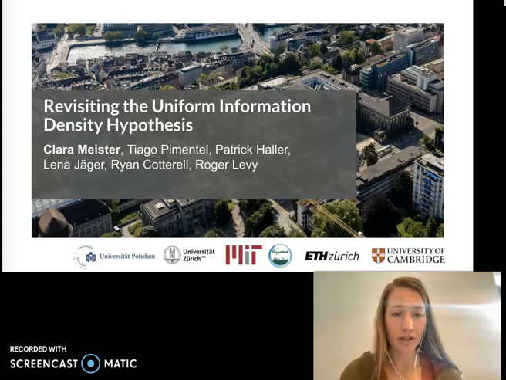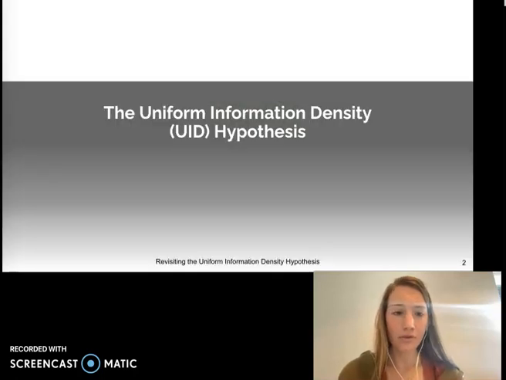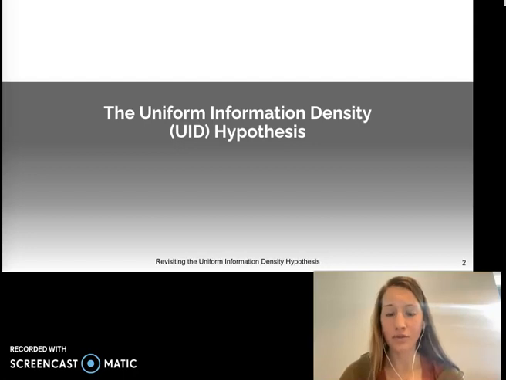I'm a PhD student at ETH Zurich, and today I'll be presenting our work titled Revisiting the Uniform Information Density Hypothesis. So, first, I'll present the concept from cognitive science that's central to this work, the Uniform Information Density Hypothesis.